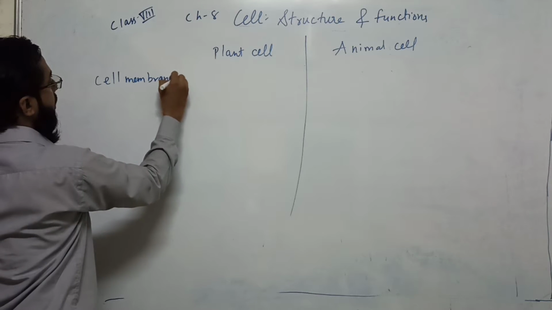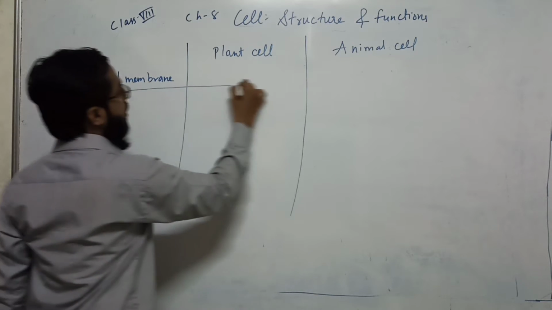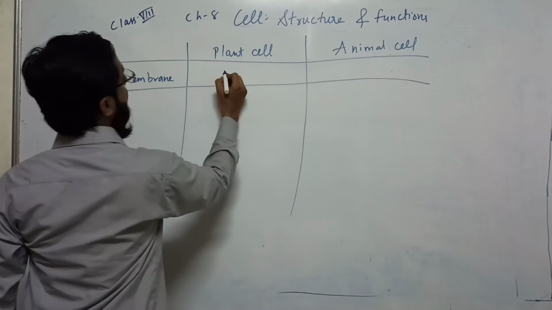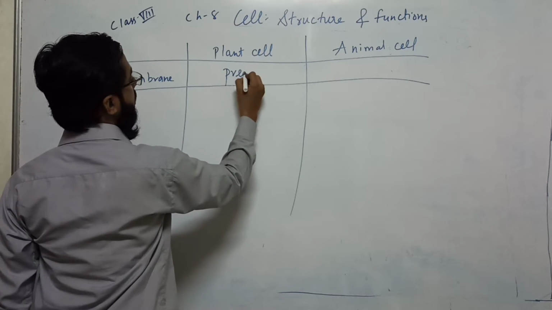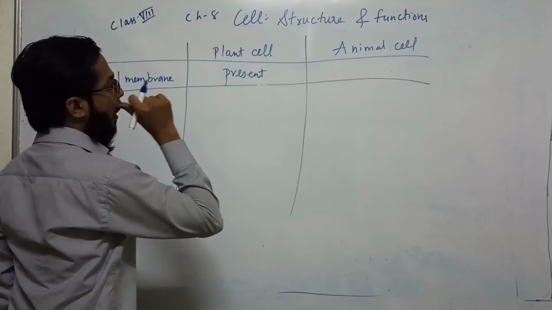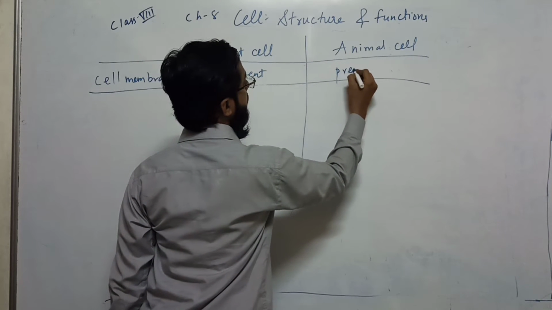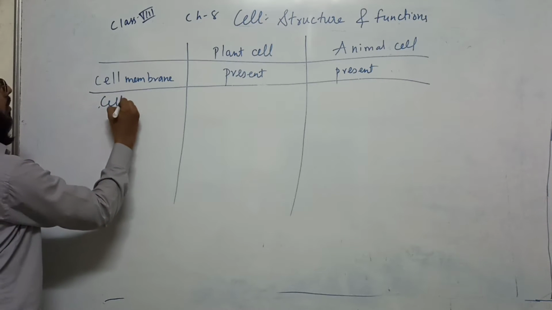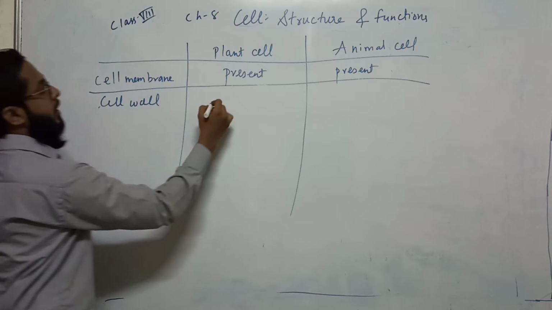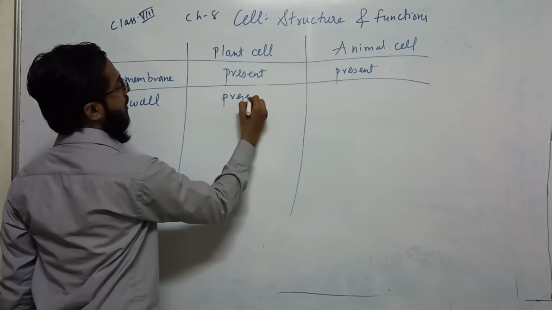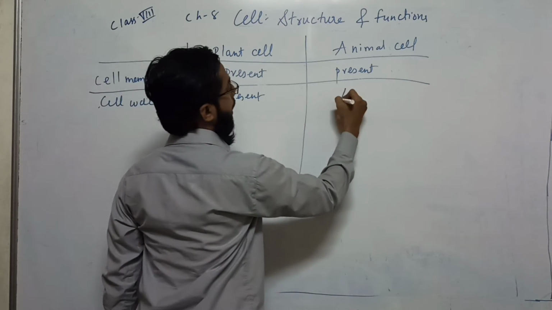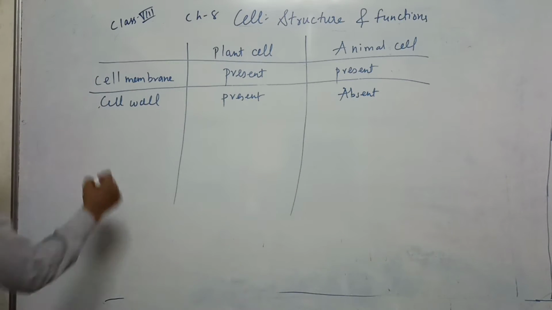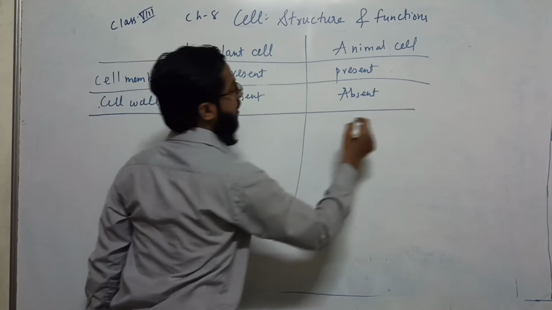Cell membrane is present in both plant cell as well as in animal cell. Cell wall is present in plant cell but absent in animal cell. Then what are the differences?